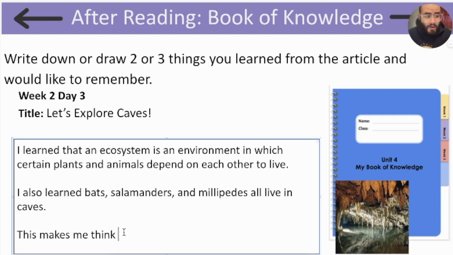This makes me think of my visit to Colorado Springs, where I actually got to go into a cave. On the right, you can see a picture of the cave at Colorado Springs. So this makes me think of visiting the caves in Colorado Springs, because of course our article was all about caves.